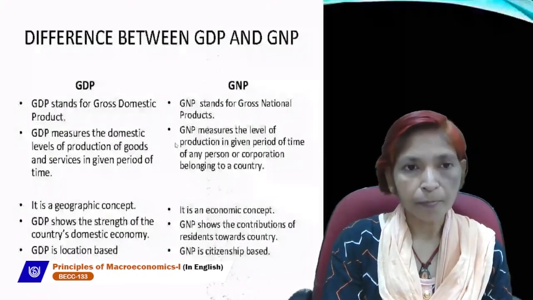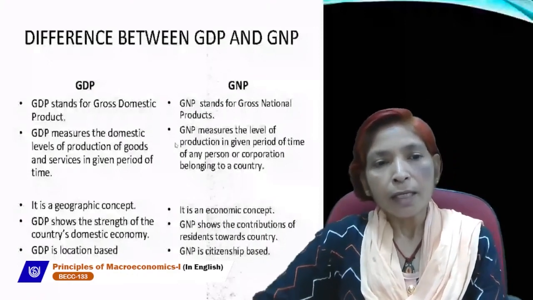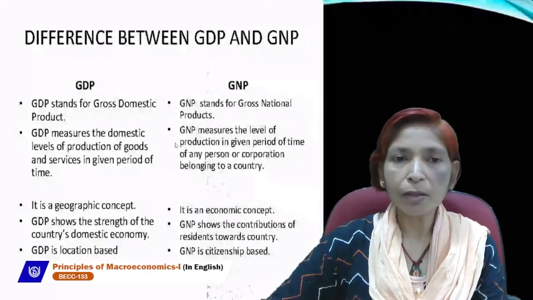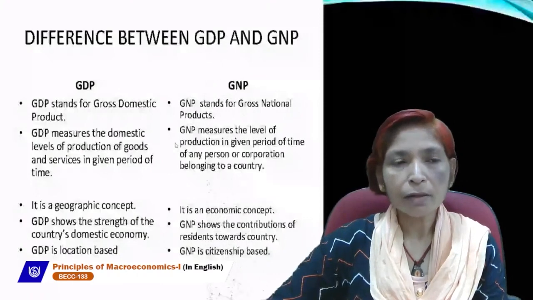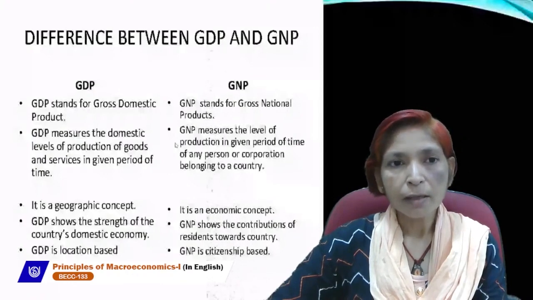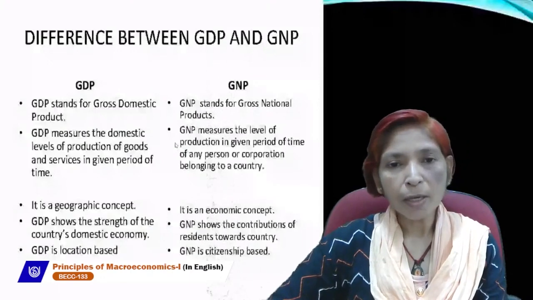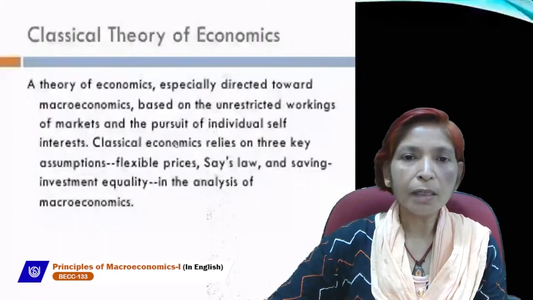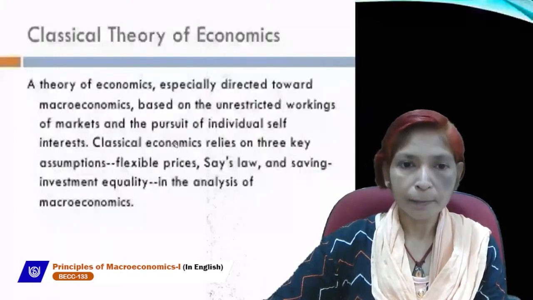Next is the classical theory of economics. The classical economist is known as Adam Smith. Adam Smith is the father of economics, who gave economics in 1776. Firstly, Adam Smith gave the definition of economics, and he said that economics is the science of wealth. In economics, we study about money. What is money? How can we earn money? How can we spend money? All these concepts are related with economics.